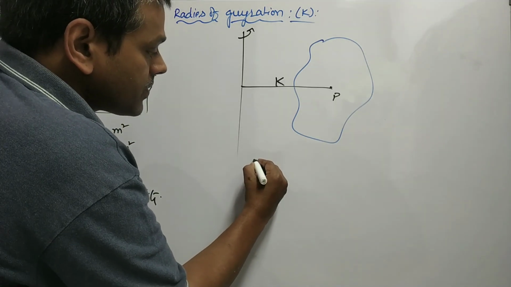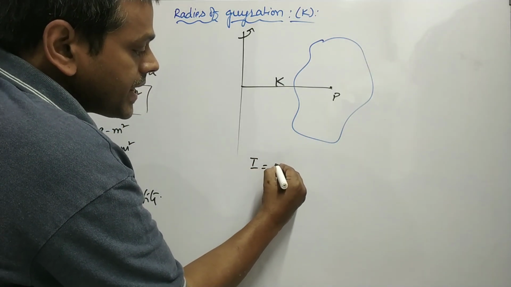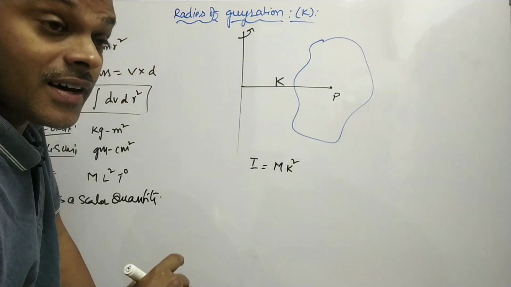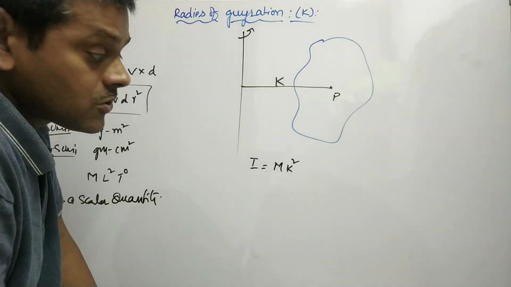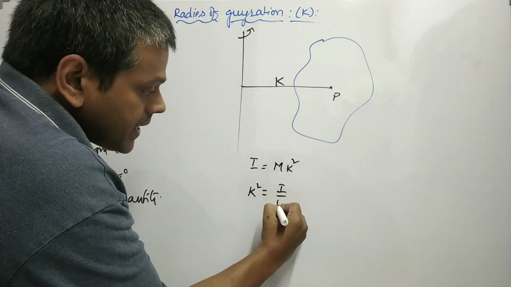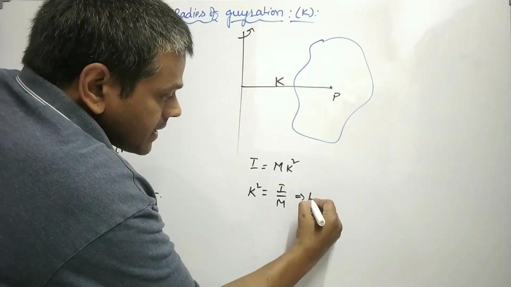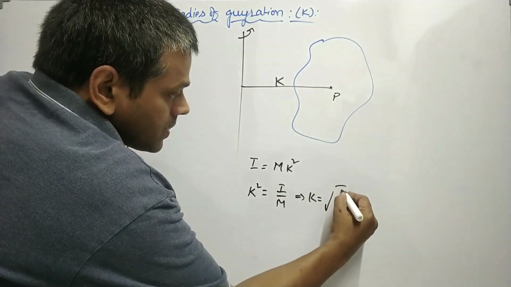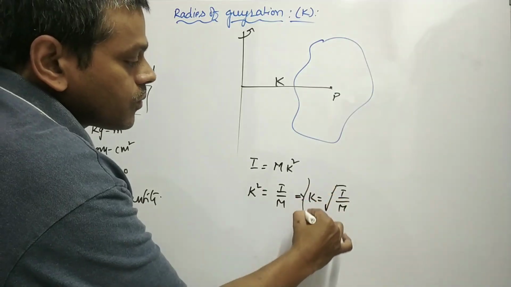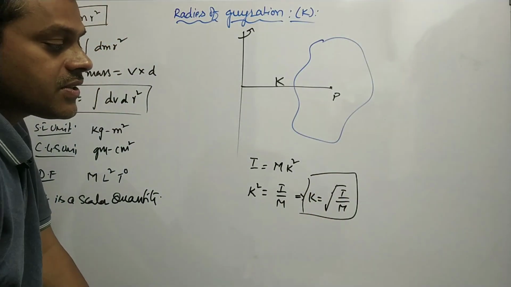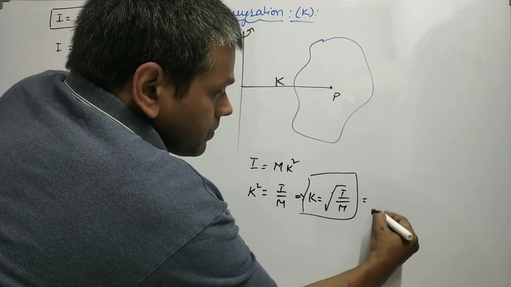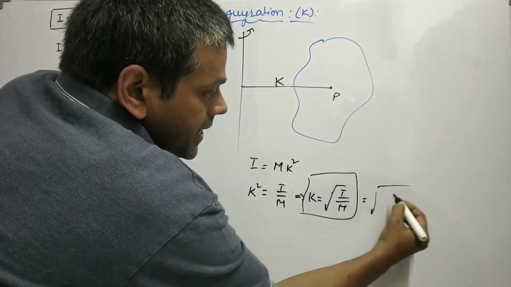Recall the definition of moment of inertia. So I is equal to M k square, where k is called the radius of gyration. From this you can write k square is equal to I by M, which implies k is equal to under root I by M. This is the radius of gyration.